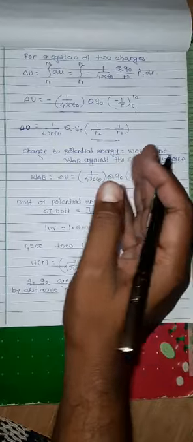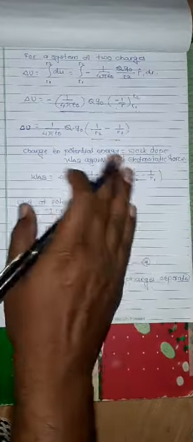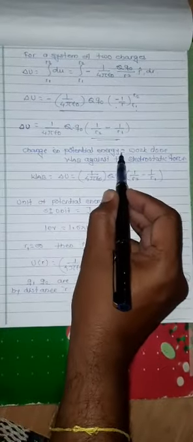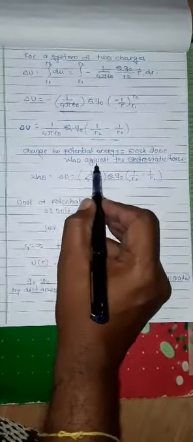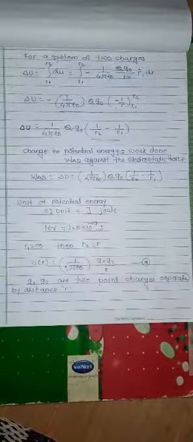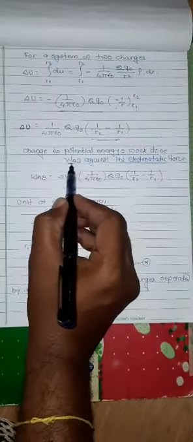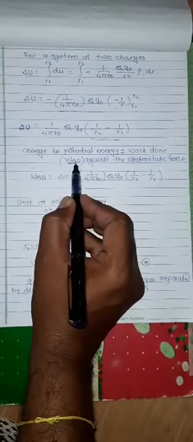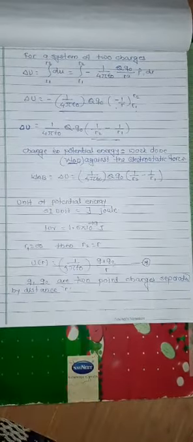Now see here, this change in potential energy is equal to the work done against the electrostatic force. W stands for the work done to move the charge from point A to point B, isn't it?